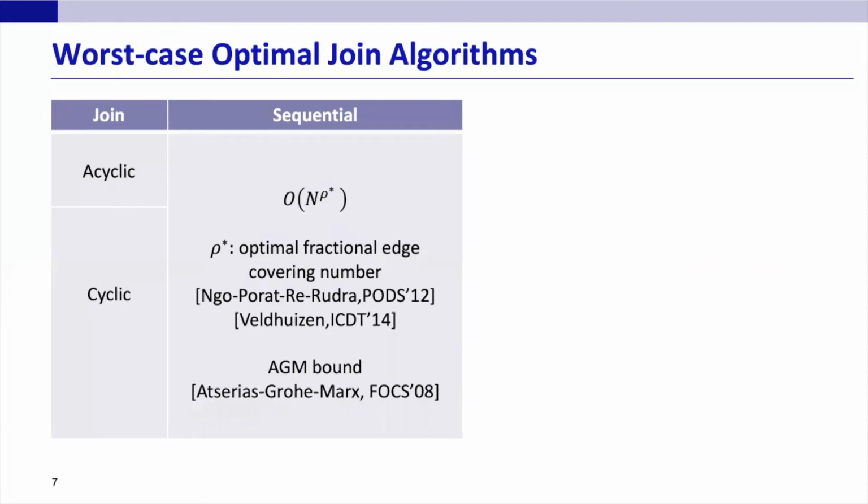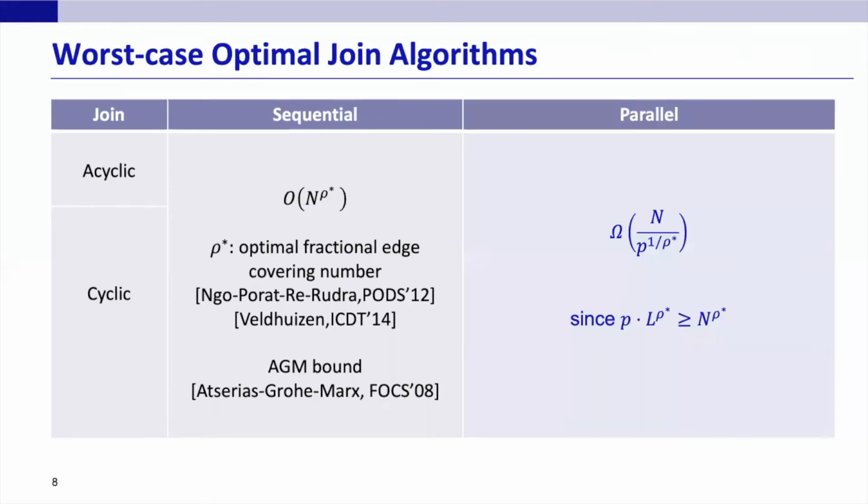In the RAM model, there is a unified worst-case optimal algorithm for all joins, which has been motivated by the AGM bound. AGM bound says that the maximum join size is bounded by n to the power of rho star. Rho star is the optimal fractional edge covering number of the join query. This bound is also tied with a matching instance. However, join evaluation in the MPC model is quite different from the RAM model.